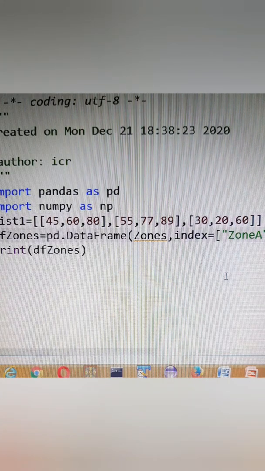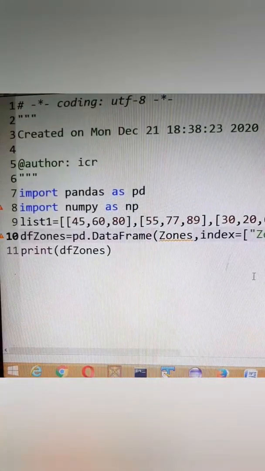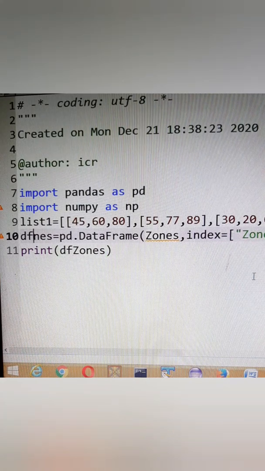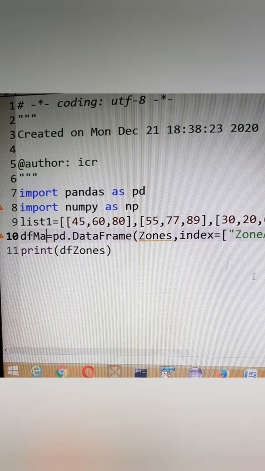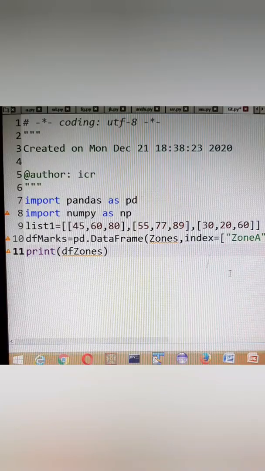So altogether 3 lists I have already placed in my list1, and I am keeping here a data frame. Let it be df marks, suppose, pd.DataFrame, in which I am going to keep here list1.